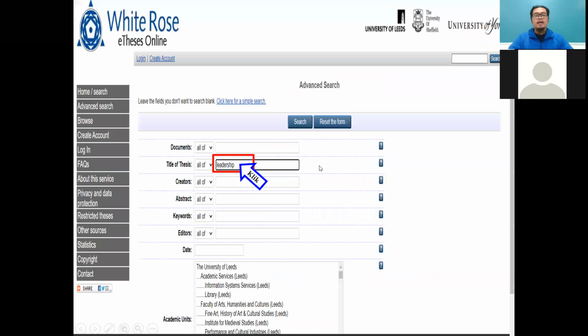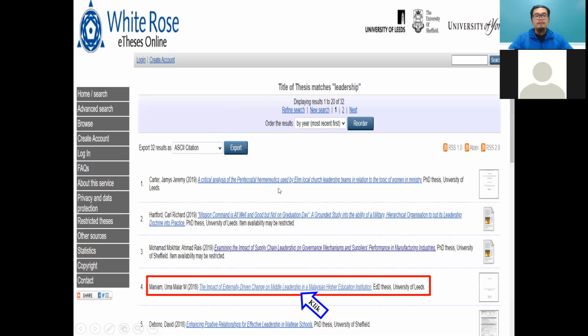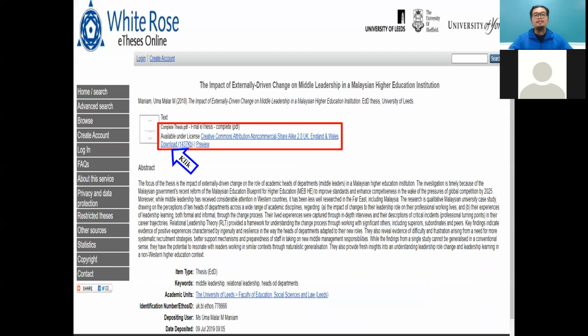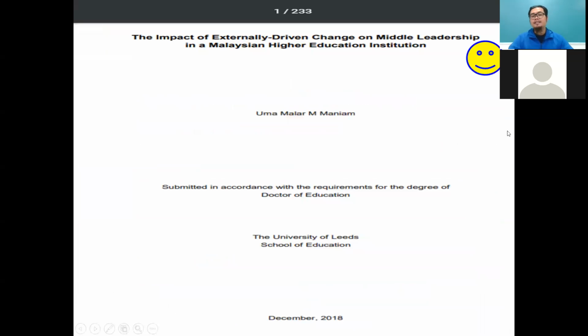Okay. So I try to explore other keywords. I try to write here leadership in the title of the thesis, and I also can find 32 titles that match leadership. So actually I am interested in this topic from Mariam Umar Mala: the impact of externally driven change on middle leadership in Malaysian higher education institutions. So I just click on this title. I click download, so I get the full text actually.